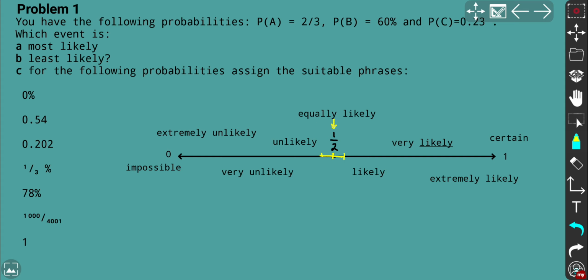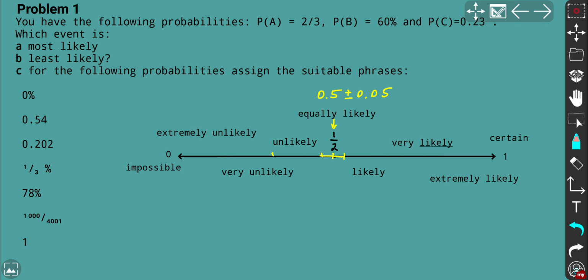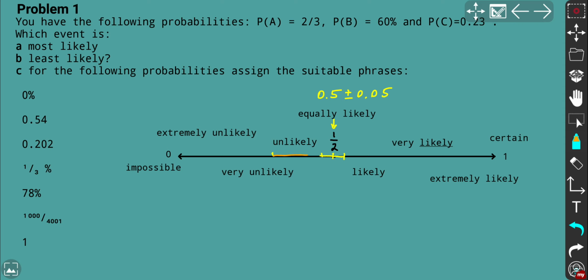Because probability is around 0.5, maybe plus minus 0.05, within this range, that's okay. Next, this range is unlikely, so set up another color. It's unlikely and the same as likely.